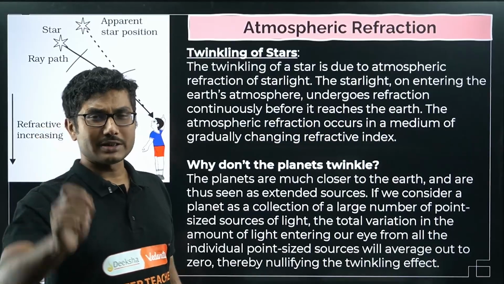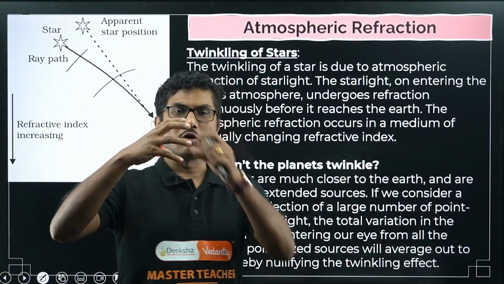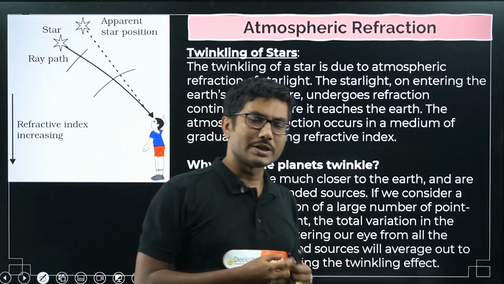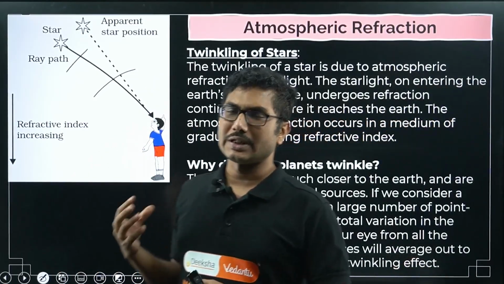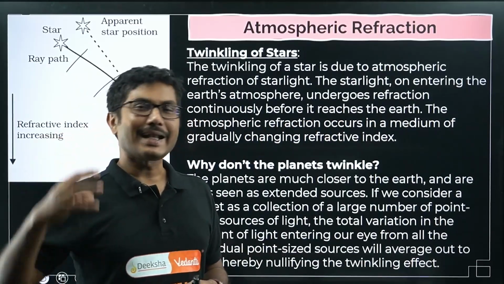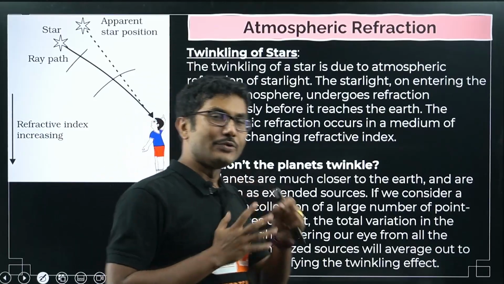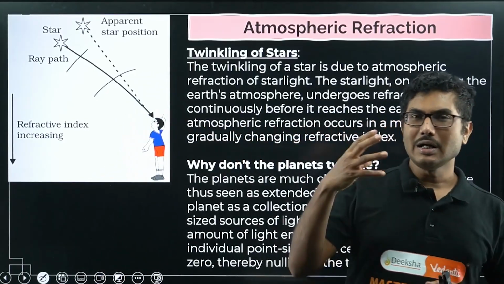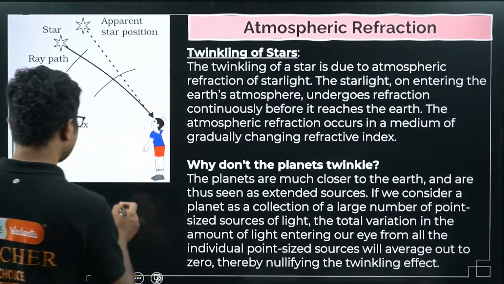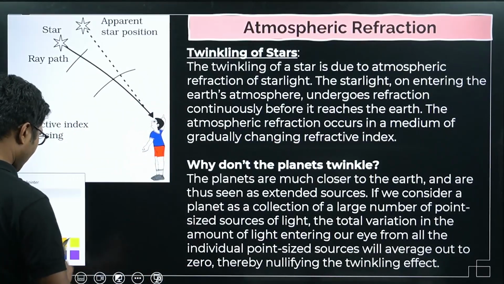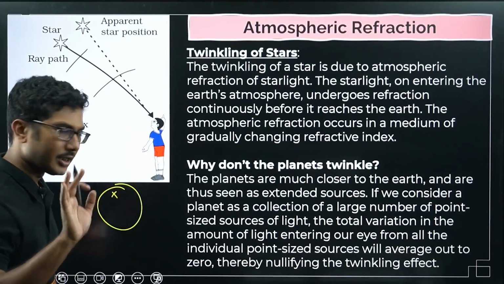Extended object means they are not a single point, they are multiple points. Multiple points means all the points are sending light towards us, even though their positions are changing. Because multiple sources are sending light towards us, the exact apparent position is not changing too much, even if points are changing within themselves, so the boundary of the planet does not change. For example, suppose this is the planet. Now this point is twinkling, assume.